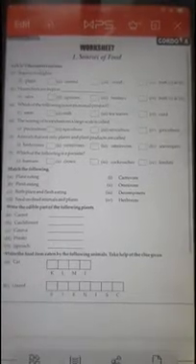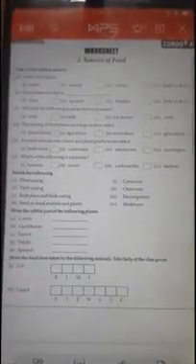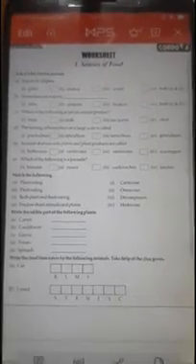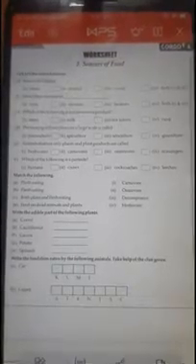Hello students. I hope you all have solved the worksheet of chapter 1 that I have given you as your homework. So let us see the answers of the worksheet. Now we will discuss the answers here. Later on I will put the answer key of this worksheet in your group so that you can check it again. We will discuss it here now.